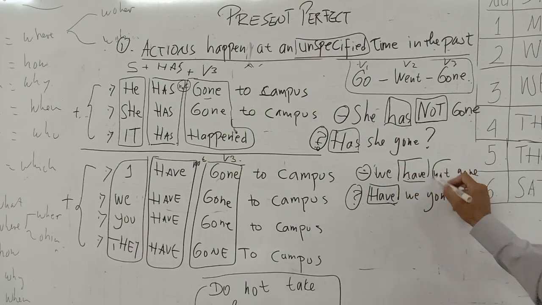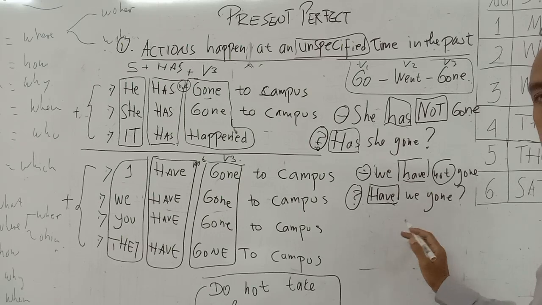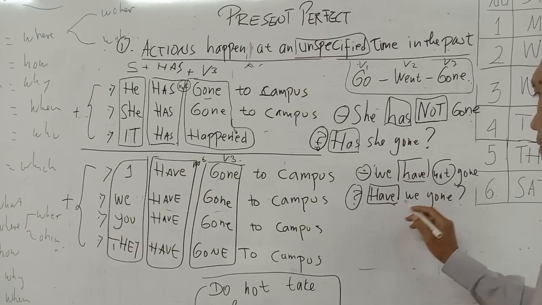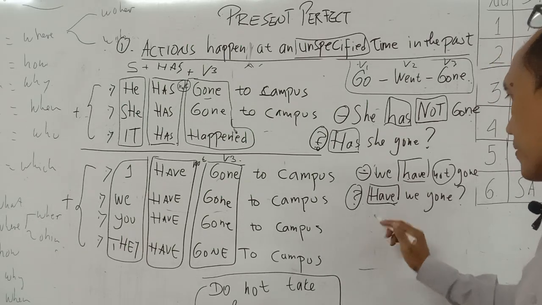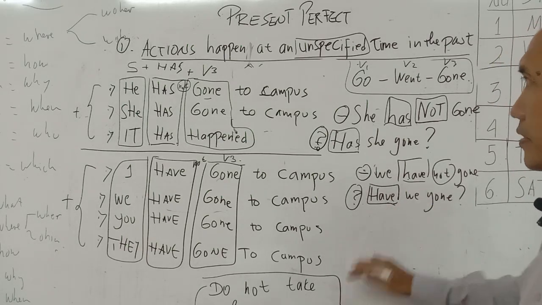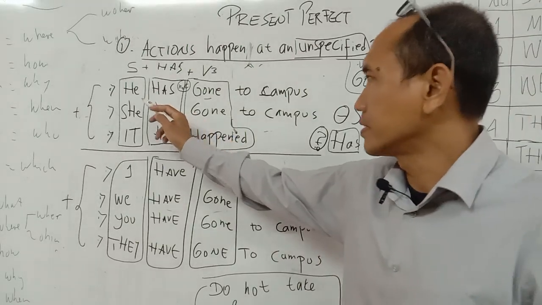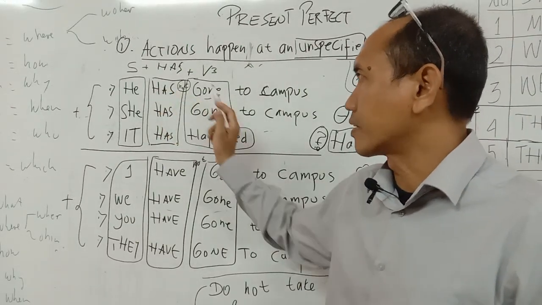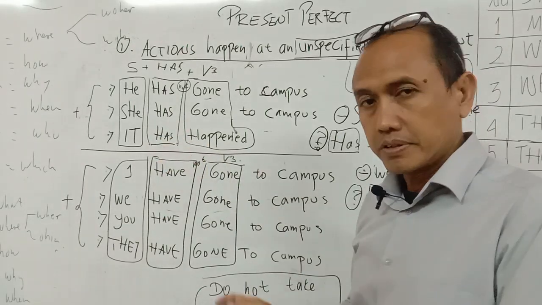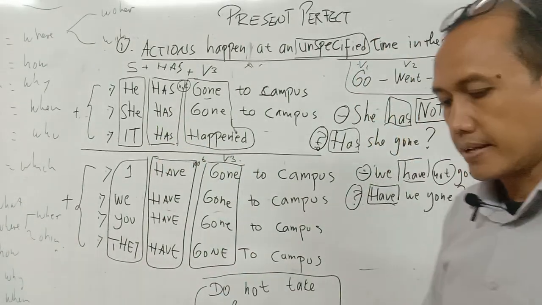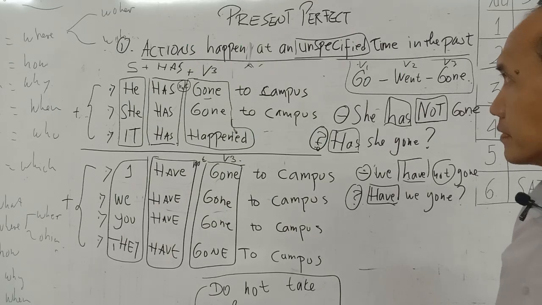We have not gone, and the interrogative sentence is have we gone, have they gone? Okay, just put have in front of the sentence. Here is he has not gone. Has he gone? Has she gone? Interrogative. And has it happened? For interrogative, it is simple, easy.